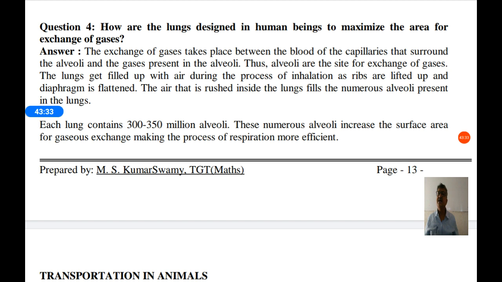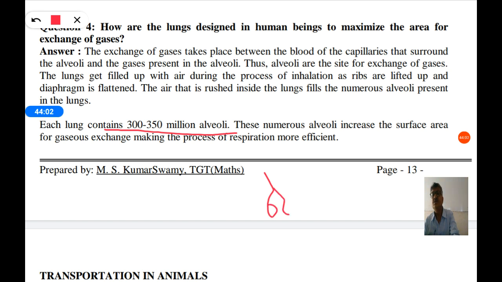The lungs get filled up with air during the process of inhalation as ribs are lifted up and diaphragm is flattened. The air that rushes inside the lungs fills the numerous alveoli present in the lungs. Each lung contains 300 to 350 million alveoli.